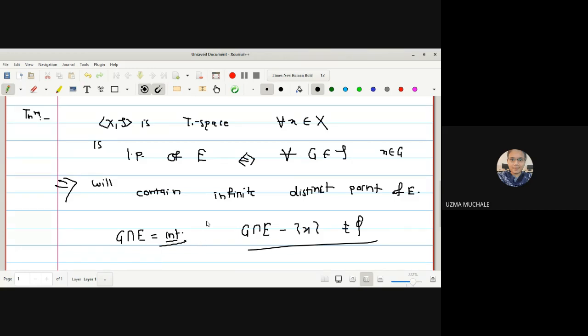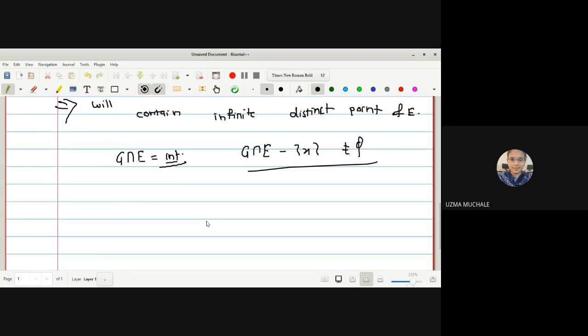To prove that X is a limit point of E, in the if part we have some given things. What is our aim to prove in the if part? We have to prove that X is a limit point of capital E. What is given to us?